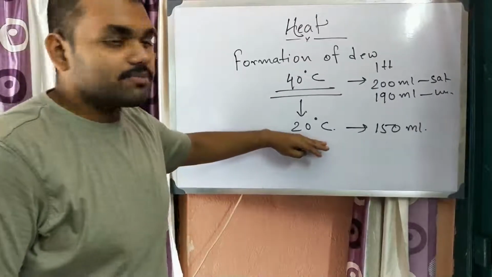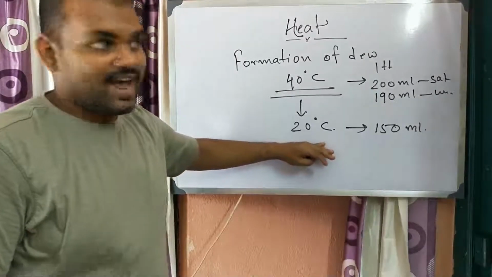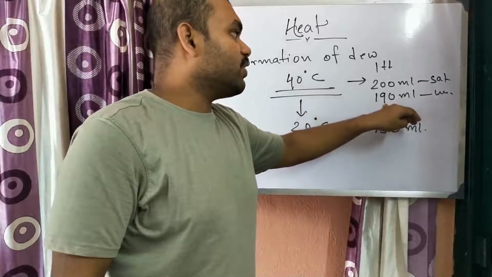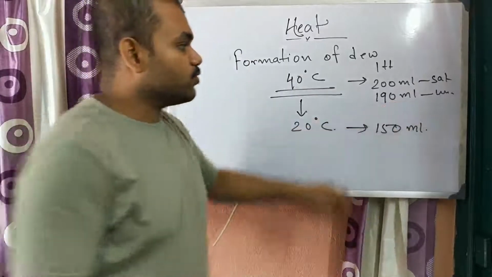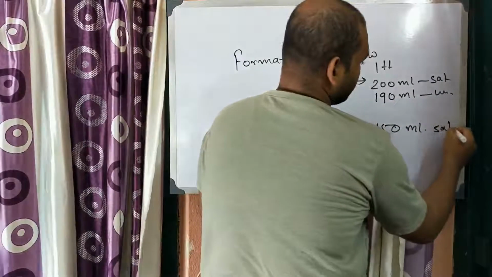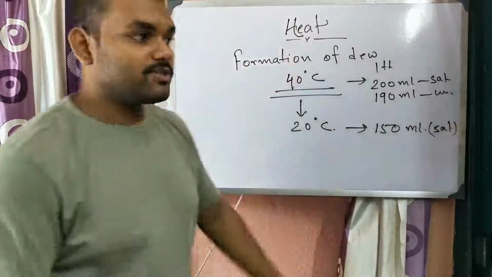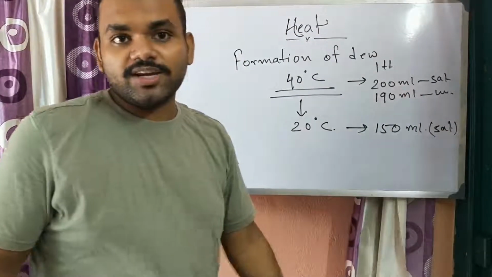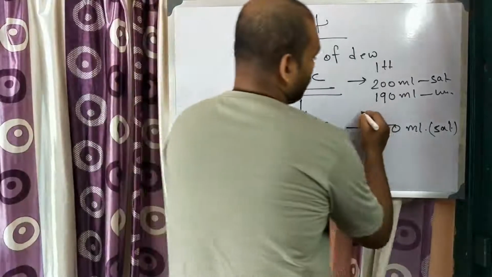As it comes down to 20 degrees Celsius at night, that 1 liter of air contains 190 ml, but the saturation point is 150 ml, so it can hold only 150 ml. So it is oversaturated.